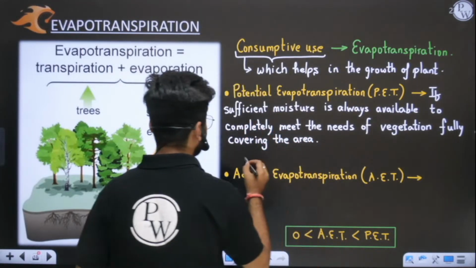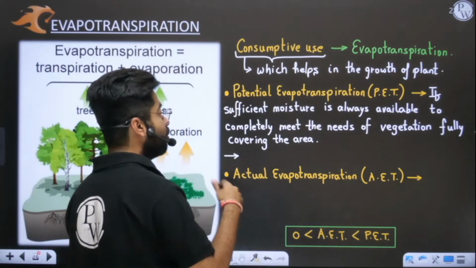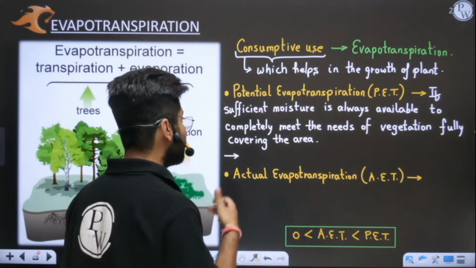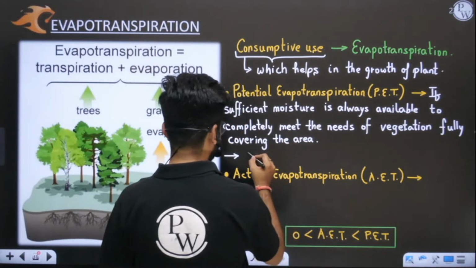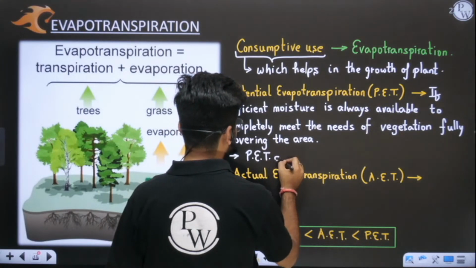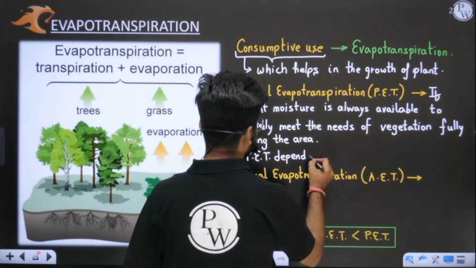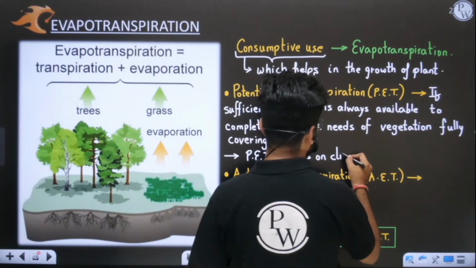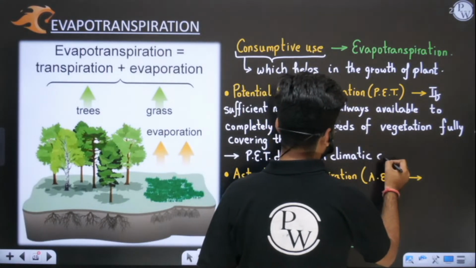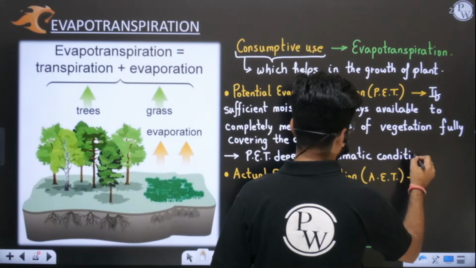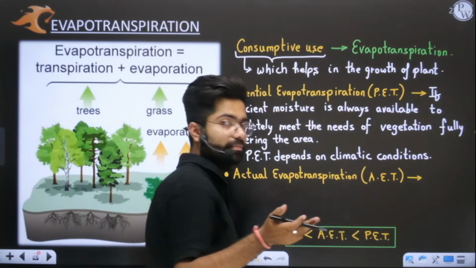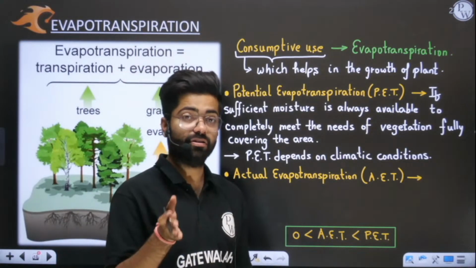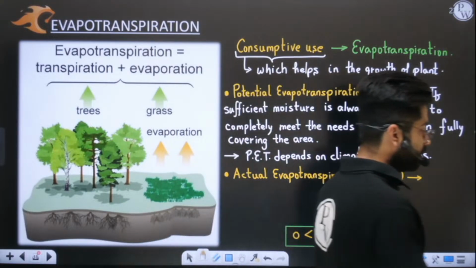One more thing you need to understand: this PET not only depends on moisture. If you have more moisture, obviously more evapotranspiration will be there, but it depends on climatic conditions also. If temperature is higher, then PET is more. So potential evapotranspiration depends on temperature, sunshine, and wind. The maximum value of evapotranspiration depends on climate also. This is important.